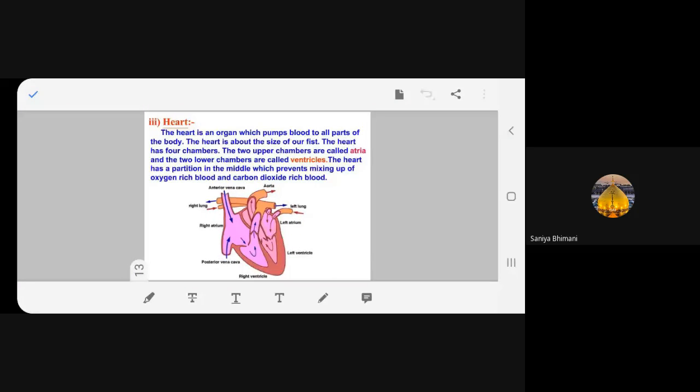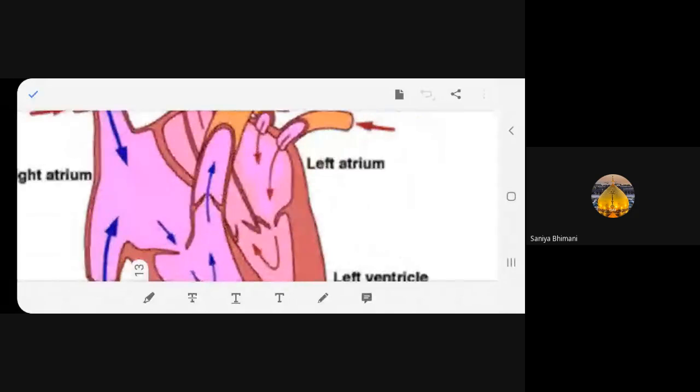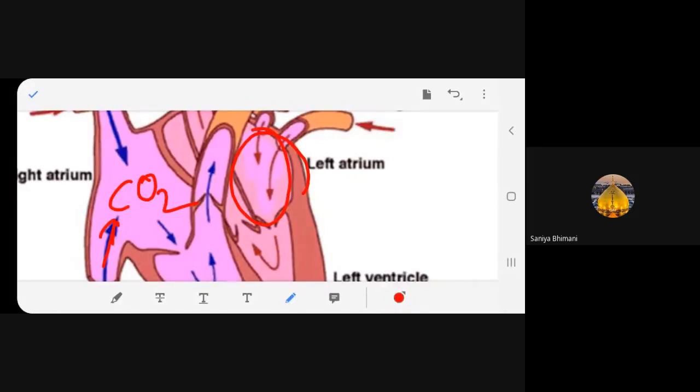Now it's the left auricle. This one. It receives, say this is blue color. The blue color suggests CO2. The red color suggests O2. You understood this much? Yes, ma'am. So the left auricle is getting oxygen-rich blood from where? From the lungs.